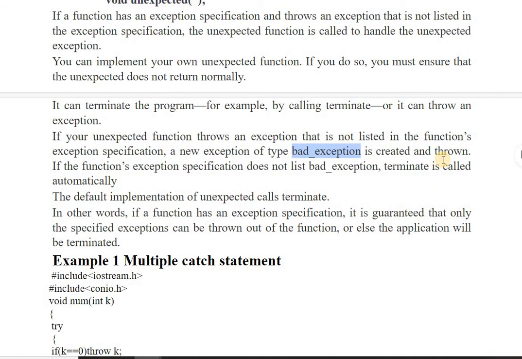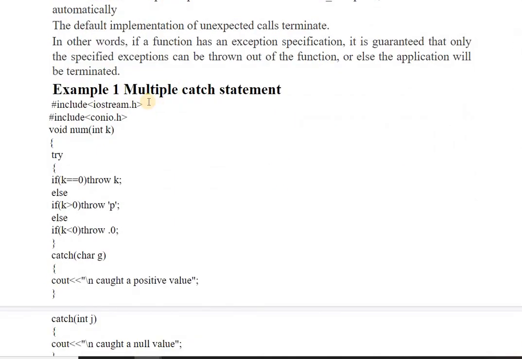Okay, so if the function's exception specification does not list bad_exception, terminate is called automatically. So in any case, अगर आपका जो या तो catch नहीं match होता है throw object के साथ, उस case में terminate हो जाएगा call. या फिर आपने कोई catch block नहीं लिखा है लेकिन आप throw object कर रहे हो, specification match नहीं हो रहे हो, in that case also terminate will get called. In other words, you can say if a function has an exception specification, it is guaranteed that only the specified exceptions can be thrown out of the function, or else the application will be terminated.